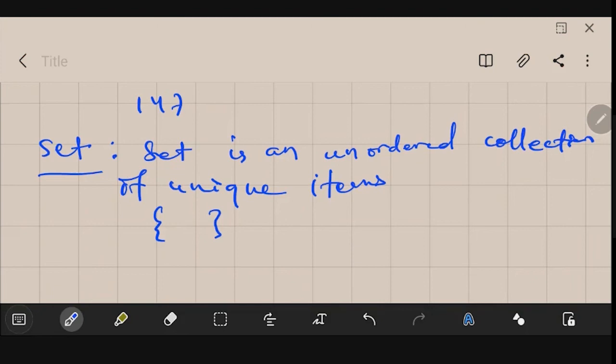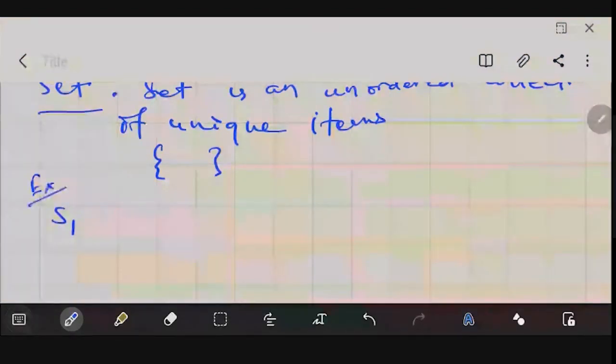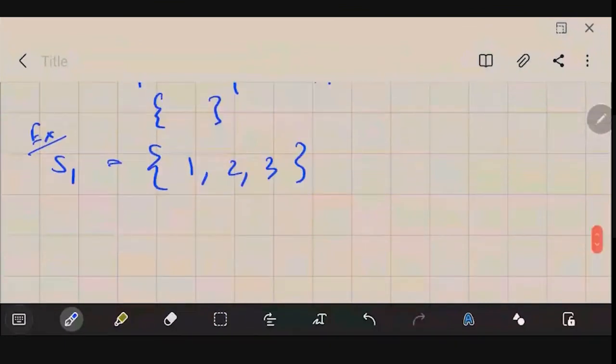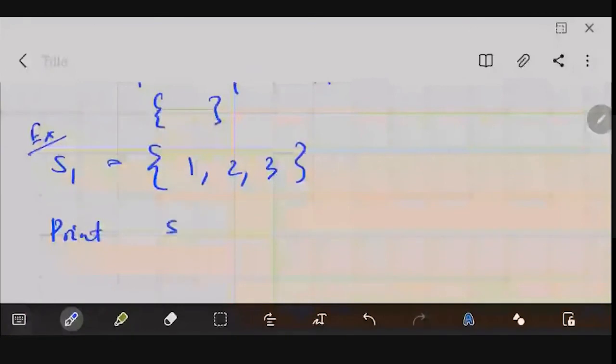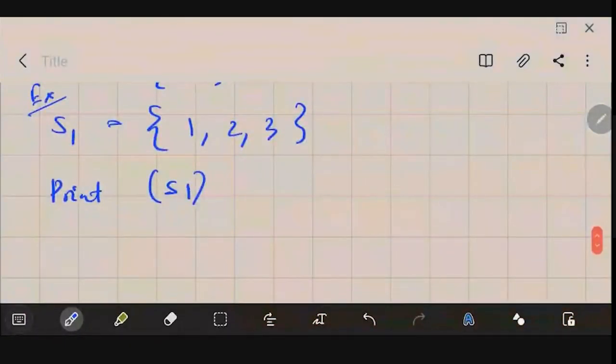Let me just show you an example. s1 is equal to, in curly brackets, 1, 2, 3. So this is a set of integers. Then you could type print s1, and it will display 1 comma 2 comma 3. So a set is like this.